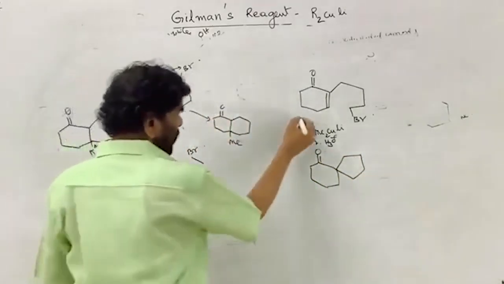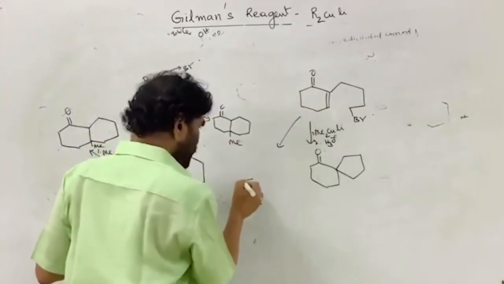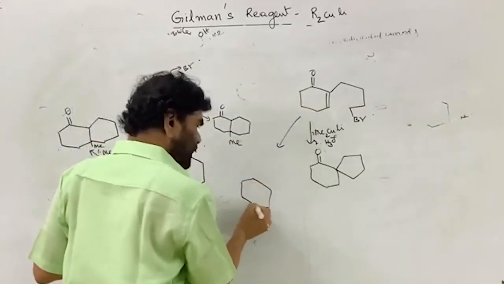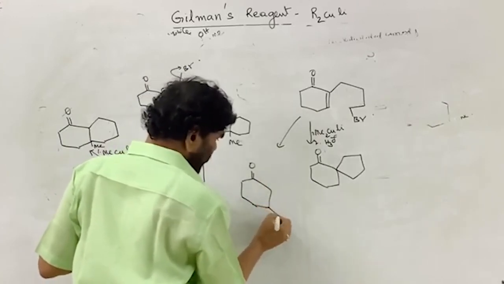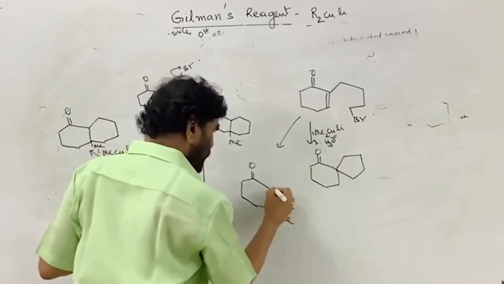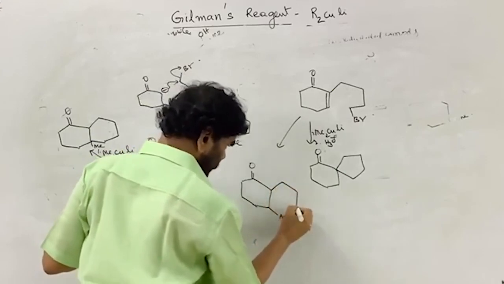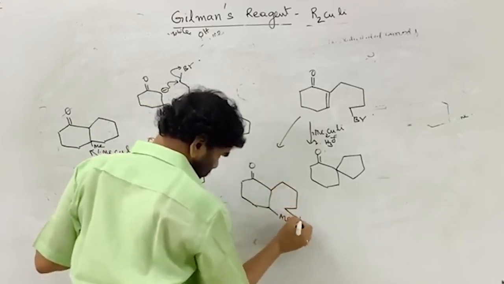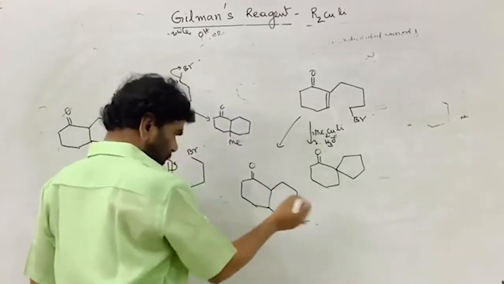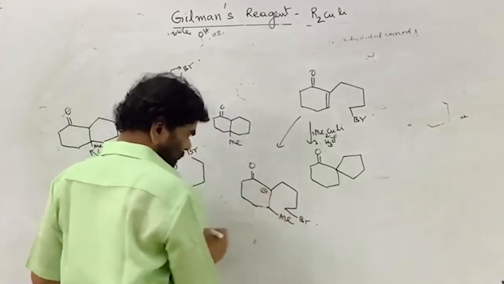Why? First you see what is happening. Same as the previous reaction. Here the methyl is attacking. 1, 2, 3, 4, this Br. This is the negative charge.